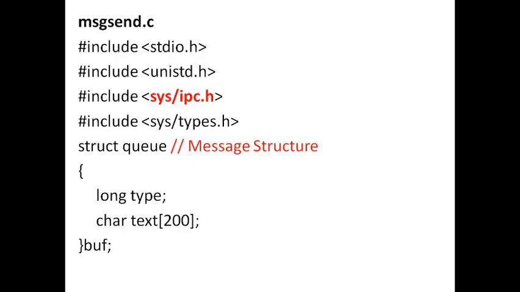So finally we are looking at the program that is implemented for the communication. So the header file that is needed for this program is ipc.h. So first we define the structure. As I told you, this is going to act as the message. This is actually the message having the type and the text.